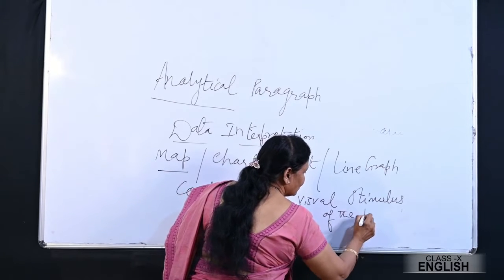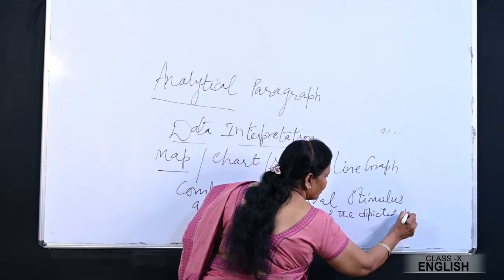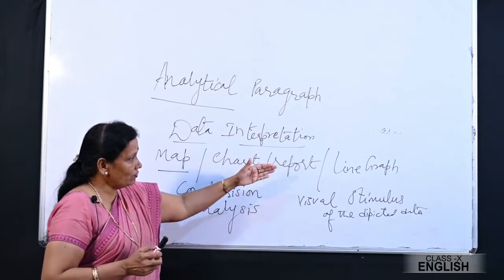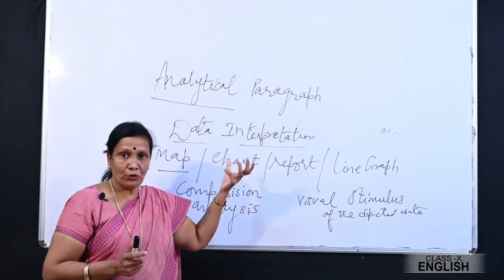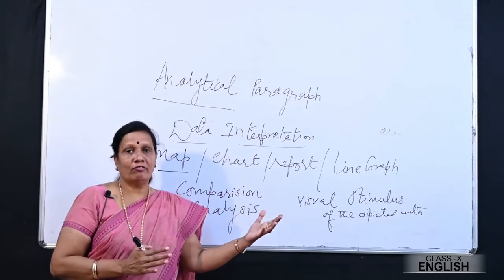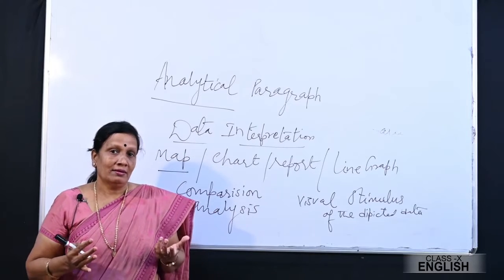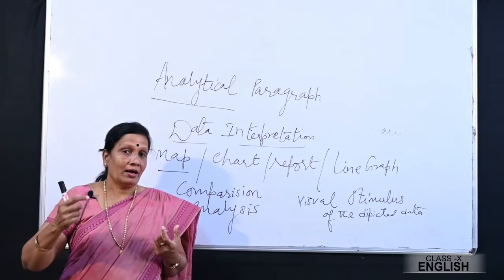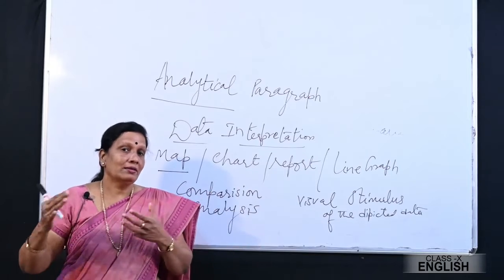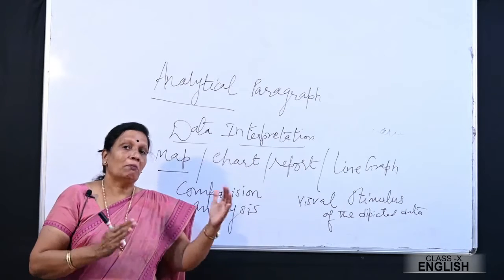or you can say depicted data, right? So with the help of these visual stimulus, what do you try to do? You try to compare. Normally, line graphs, bar graphs and pie charts are all used to compare different states. Even in your social science, regarding poverty and the type of loans, the private sector and the government sector, it's shown in the form of histogram or bar charts or pie charts.